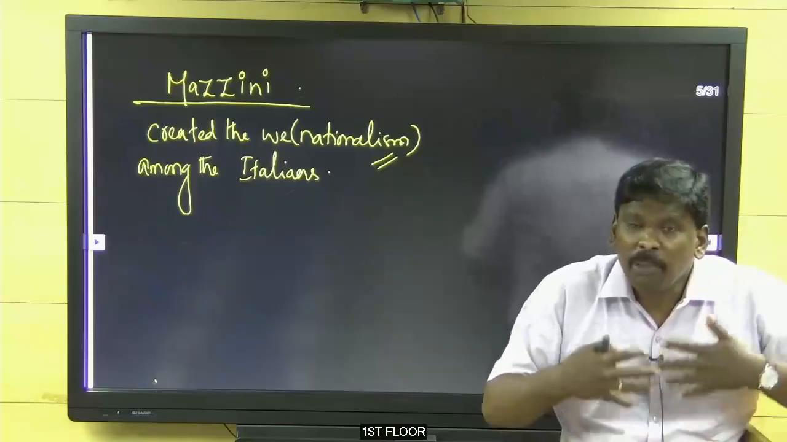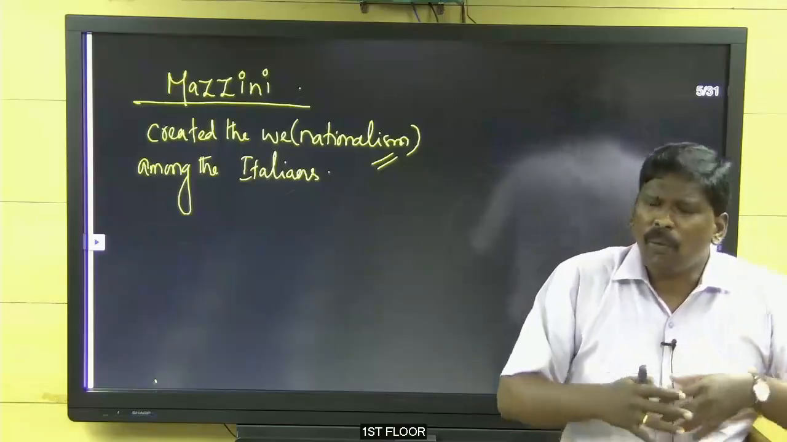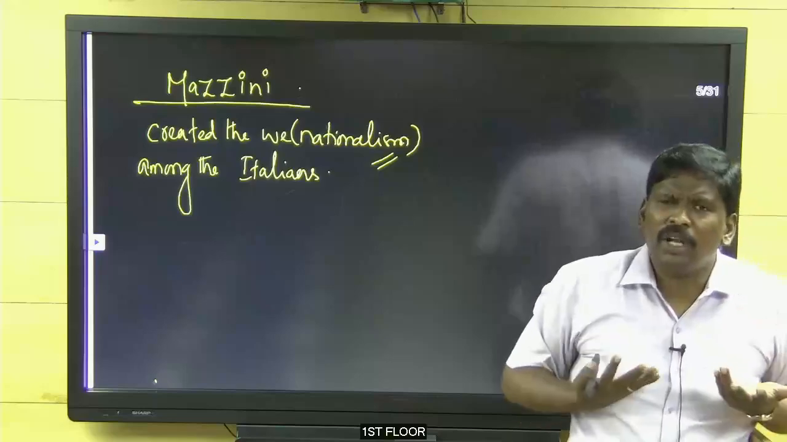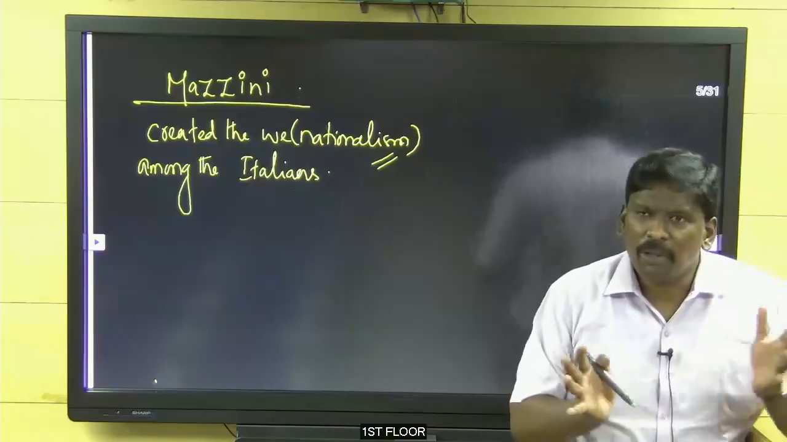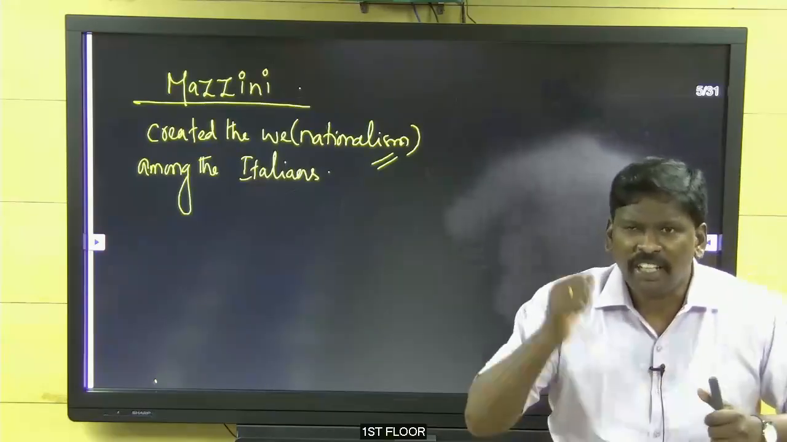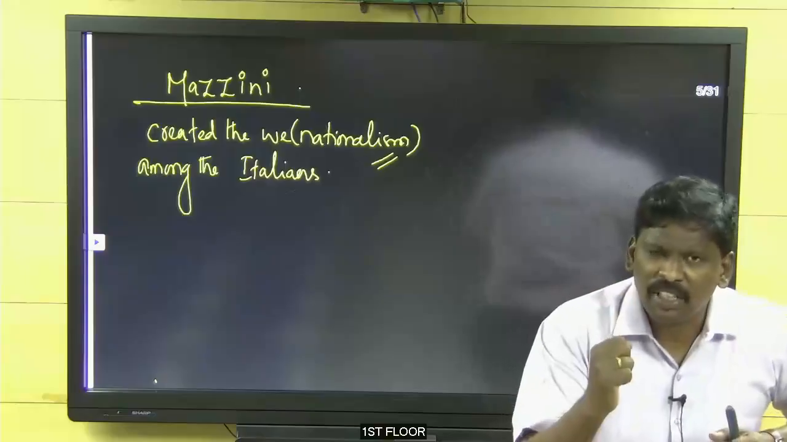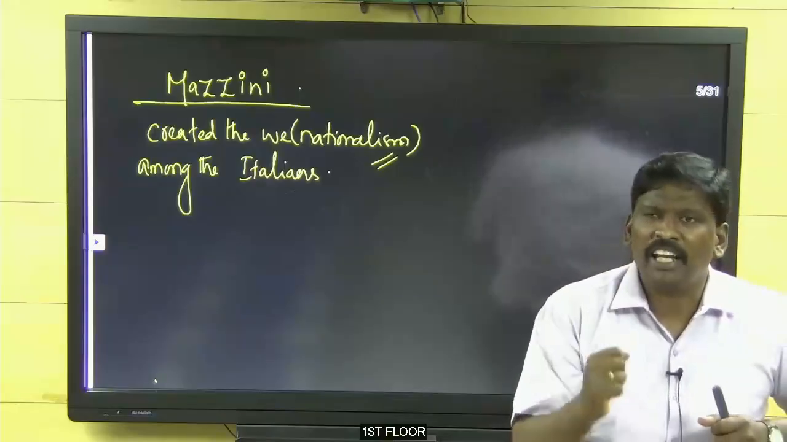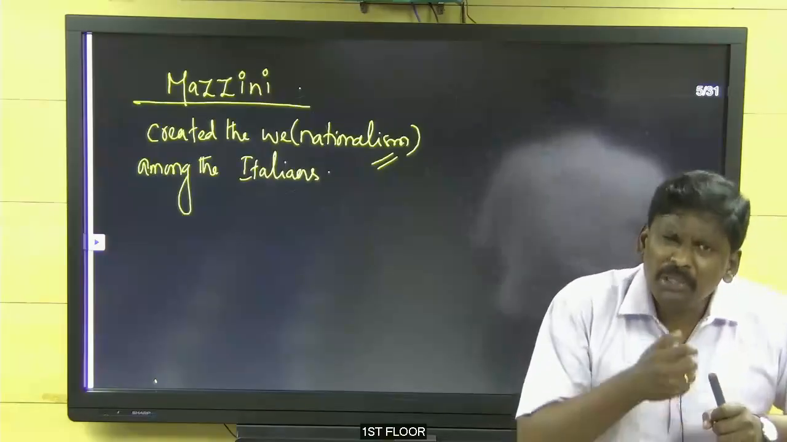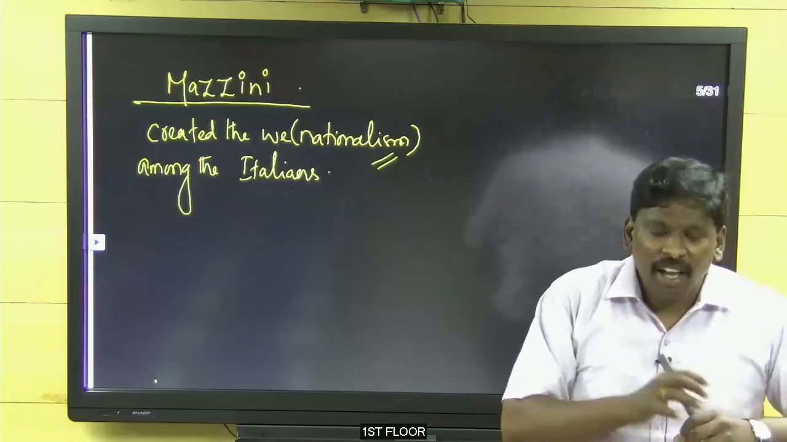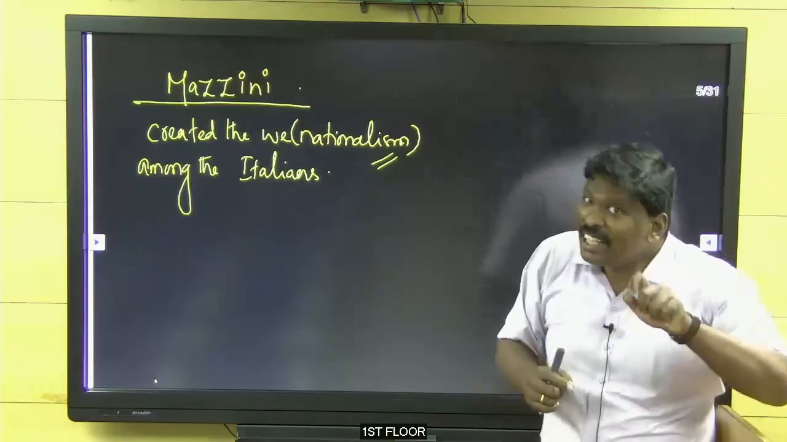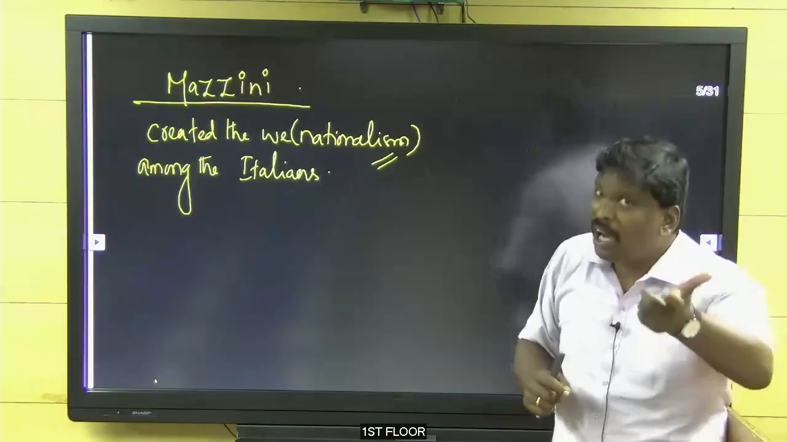So the Italian people started to think like that. Why are these foreign powers ruling us? No, we have to be united. Definitely we have to fight against these Austrians, fight against the Pope. But who is going to start all these things? They need a spark.